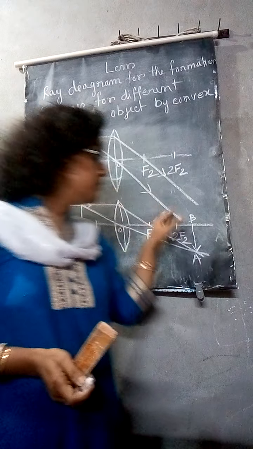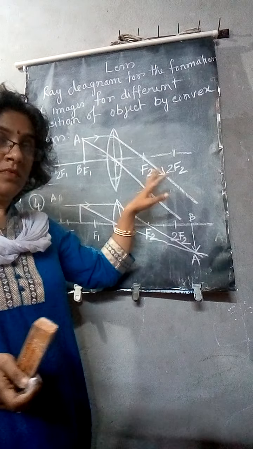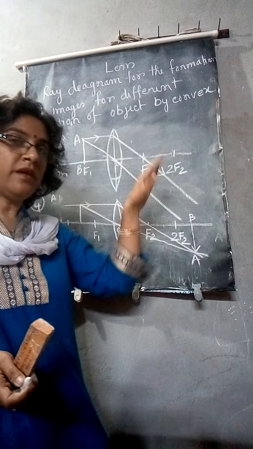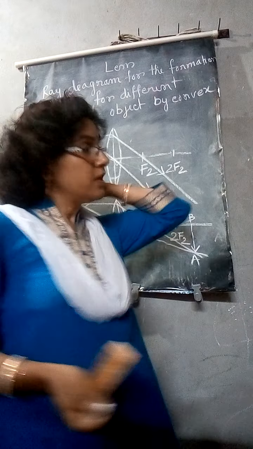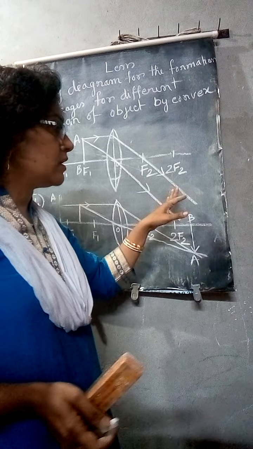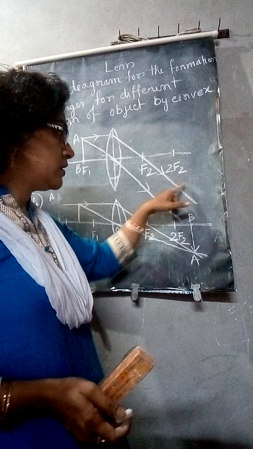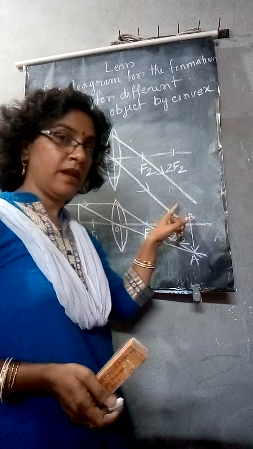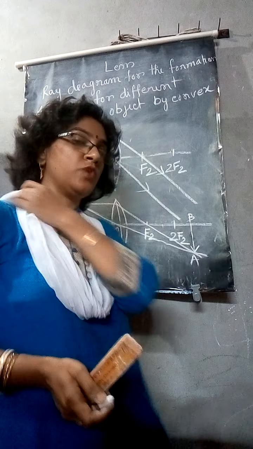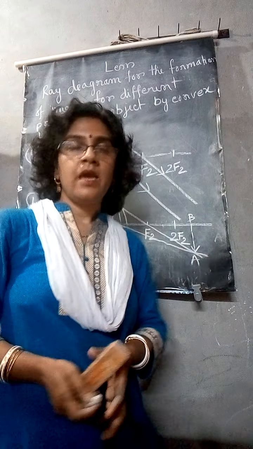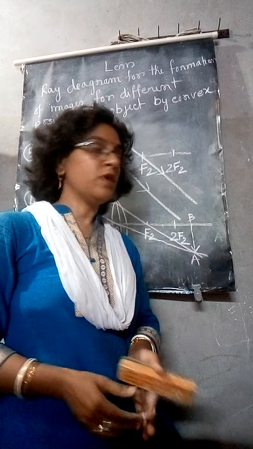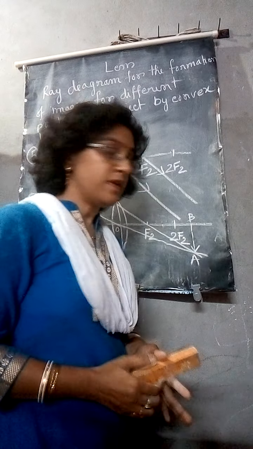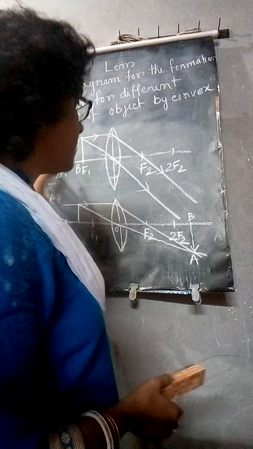That means that the image will form at infinite distance, and it will be enlarged. So the refracted rays become parallel. For that reason the image point will be at infinite distance, and it will be a real, inverted one, and the position will be at infinite distance. It is the fifth case.